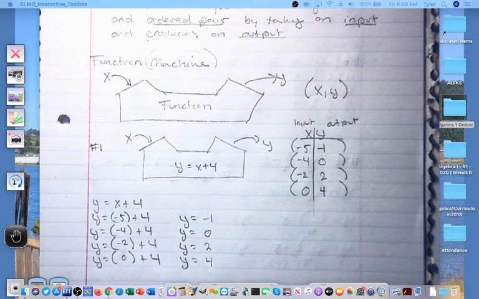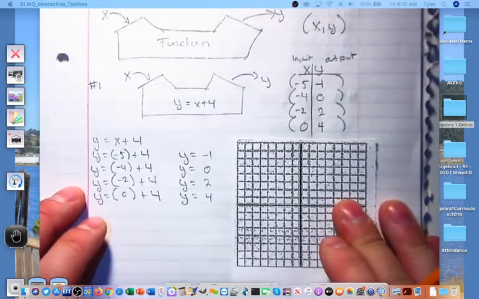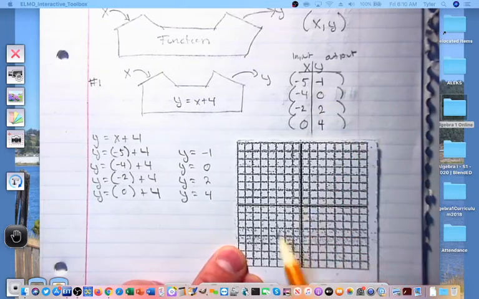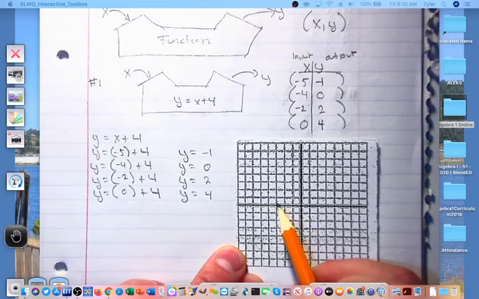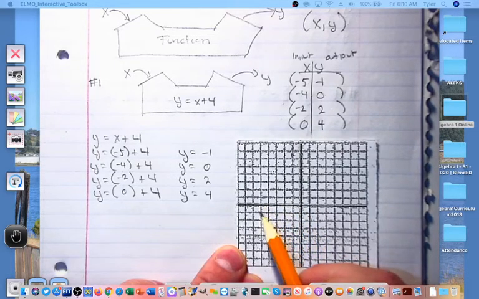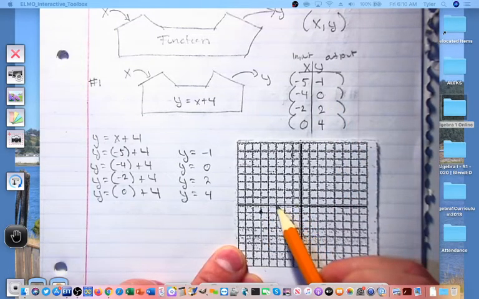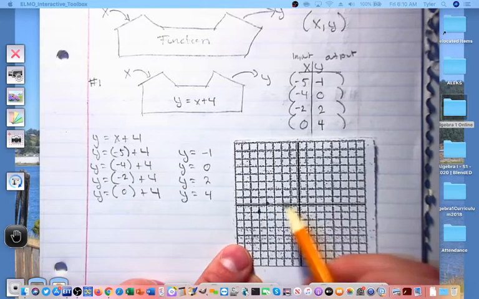So let's just take a look if I'm going to do that on this one. Okay, so let's go ahead and do that. And if this is actually a function, it should produce for us, in this case, a straight line. So let's go ahead and take those inputs and outputs and put them on the graph. So we have a -5, -1. So on our x-axis, we go to the left, -1, 2, 3, 4, -5, and down 1. Let's go to -4, 0, -1, 2, 3, 4, and I'm not going to go up or down. I'm going to stay 0 on the y-axis.